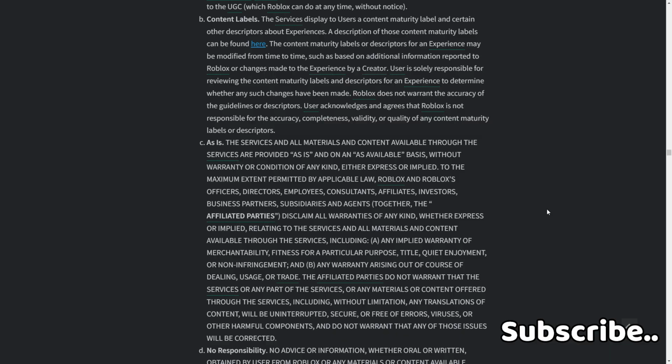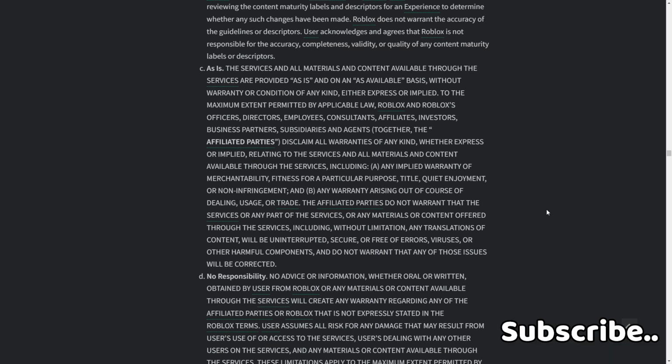The affiliated parties do not warrant that the services or any part of the services or any materials or content offered through the services, including without limitation translations of content, will be uninterrupted, secure, or free of errors, viruses, or other harmful components, and do not warrant that any of those issues will be corrected.